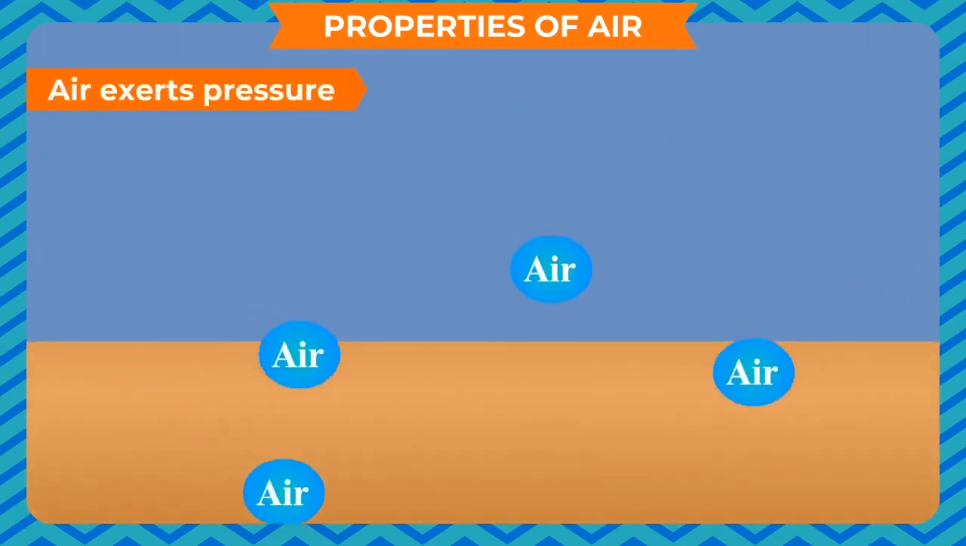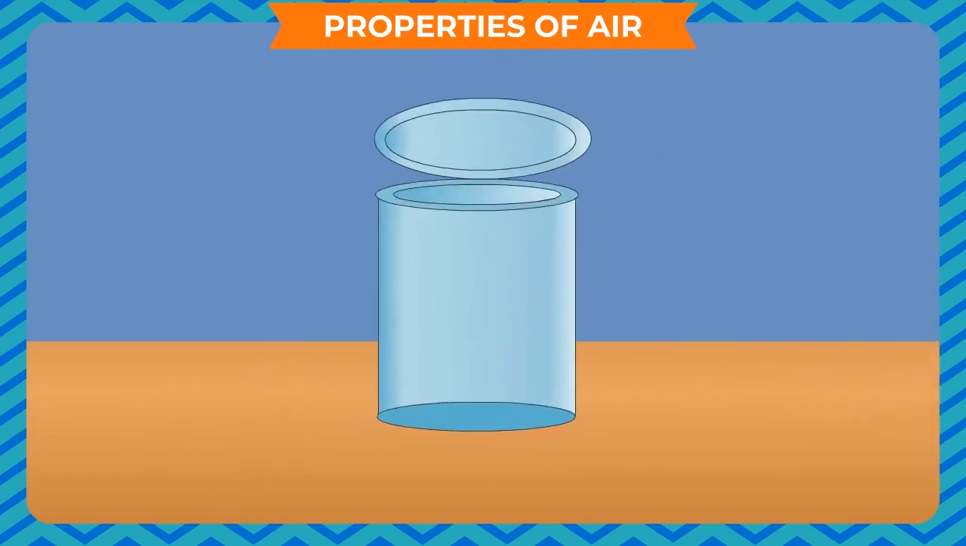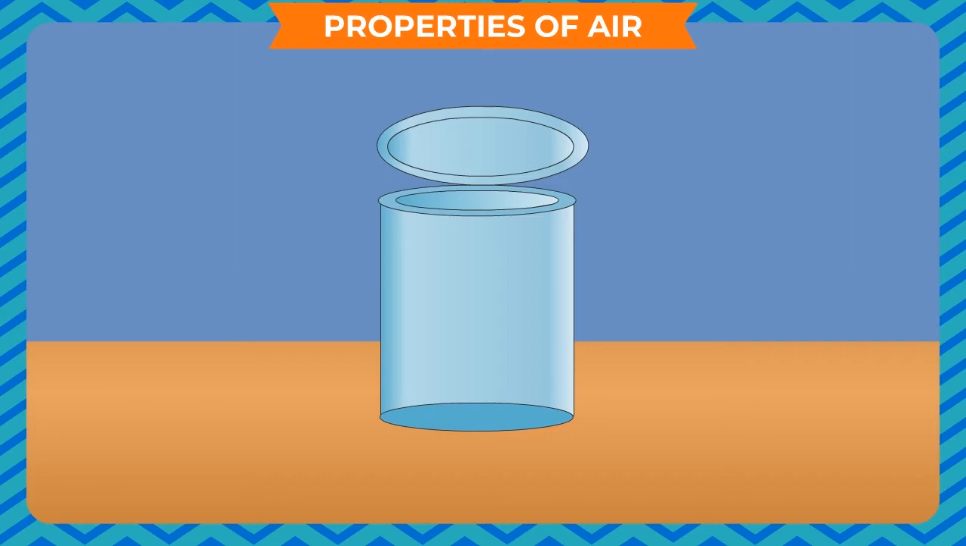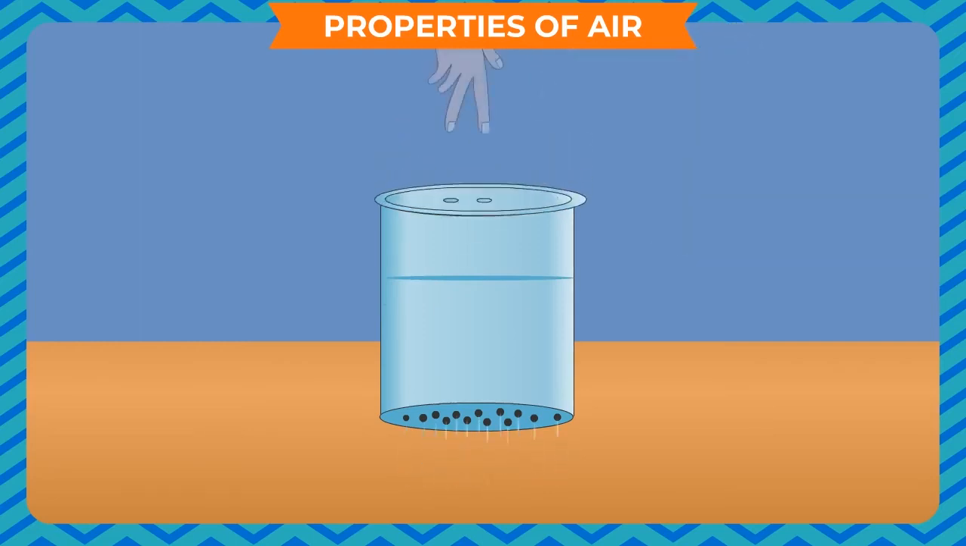Air exerts pressure. To prove that air exerts pressure, take a cylindrical box with a cap on one side. Make a few holes on its one side and 1 to 2 small holes on the cap. Now, fill half of the box with water and cover the cap. Now put your finger on the hole in the cap so that the holes can be covered properly. We see that water does not flow through the holes on the other end.